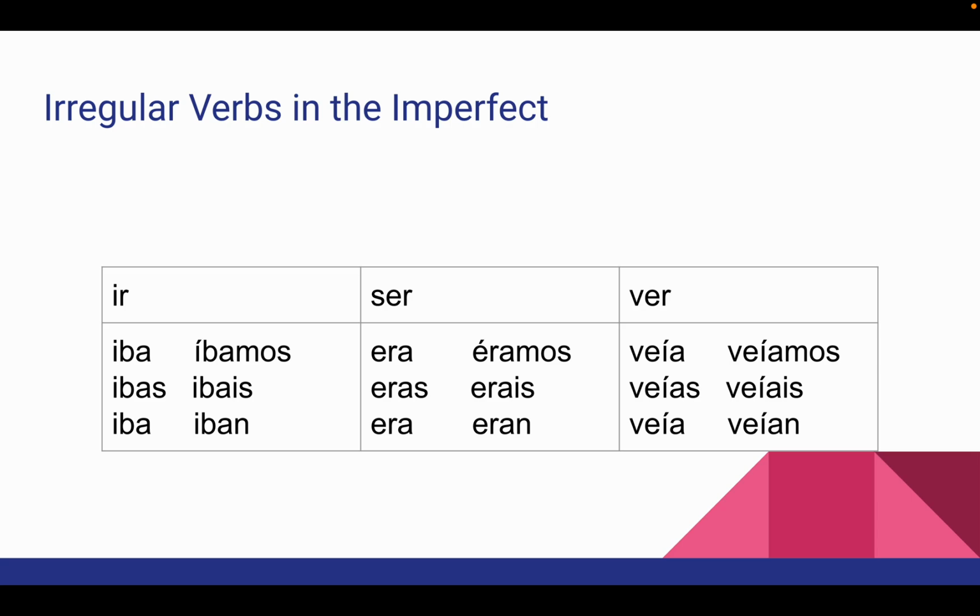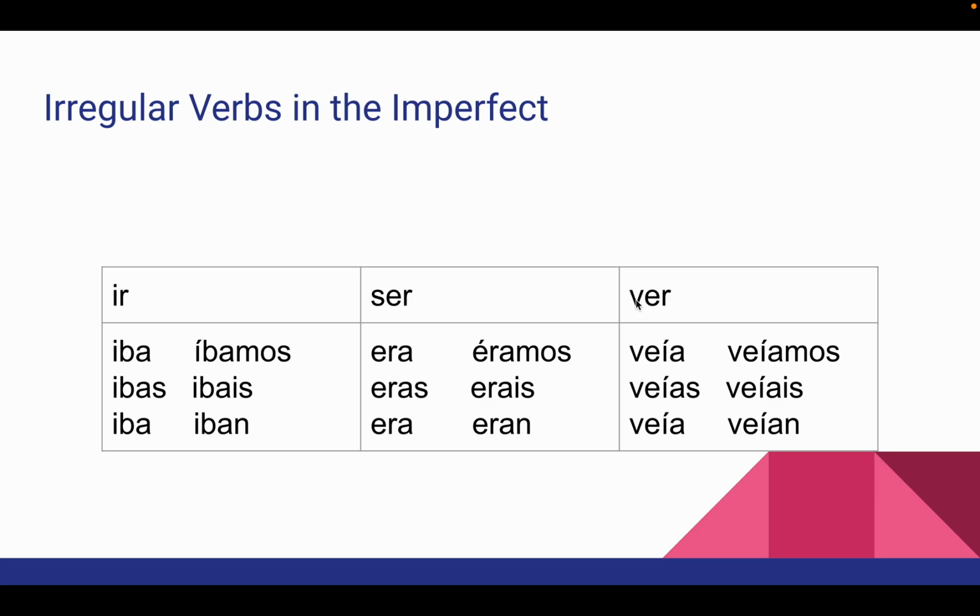And there are a few irregular verbs in the imperfect, but not very many. The most important irregular ones that you're going to have to remember are right here on the screen, really just three. So ir is always irregular, almost always irregular. And so ir just changes. It doesn't look anything like the infinitive, but it becomes iba, ibas, iba, íbamos, ibais, iban. We went. Ser, to be, becomes era, eras, era, éramos, erais, eran. We were or was.